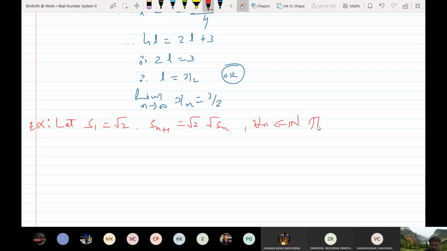Then show that, first, Sn is monotonically increasing. Second, Sn is bounded above.